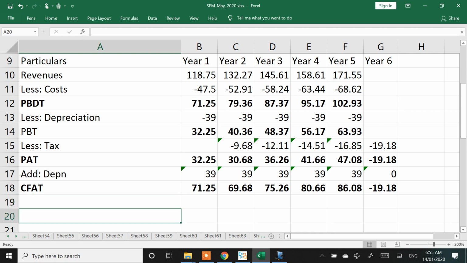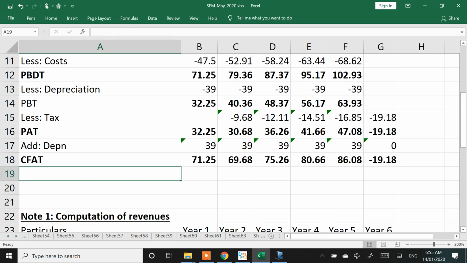After CFAT, I will have an adjustment for one item, which is that every year my working capital increases. What is the increase they are saying? 5 crores. So less.